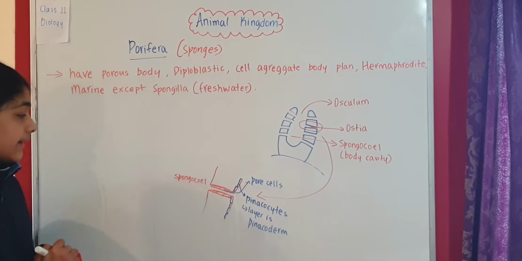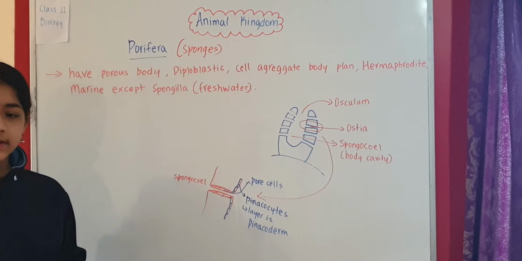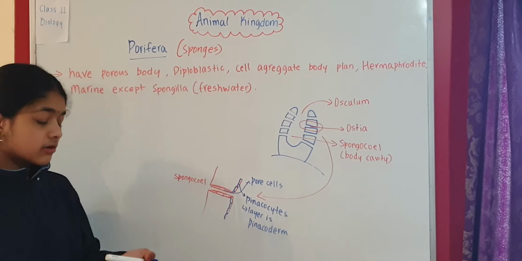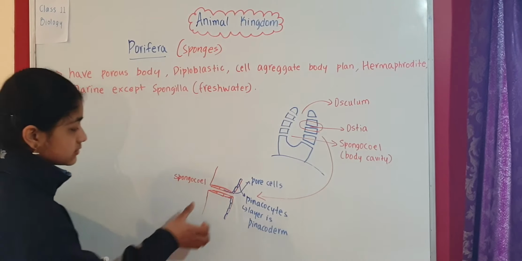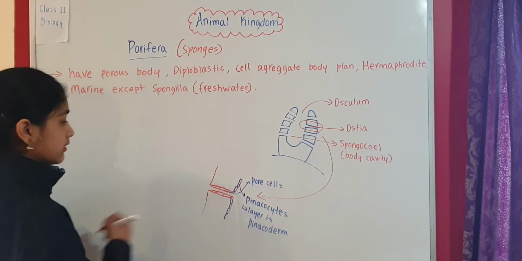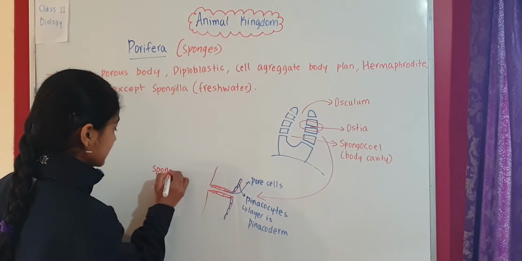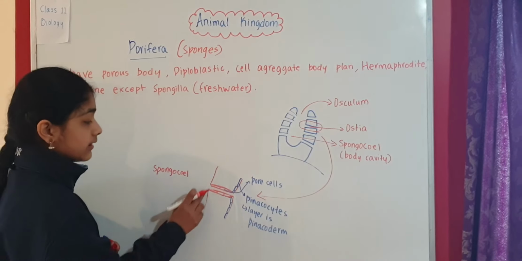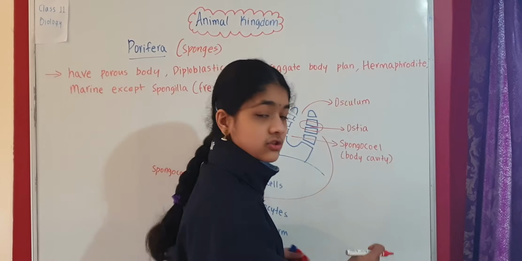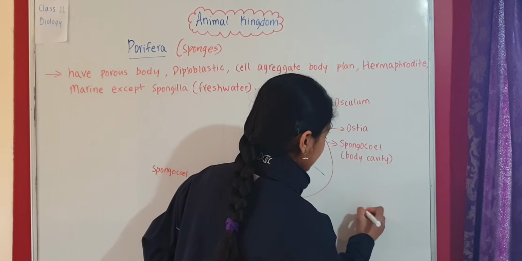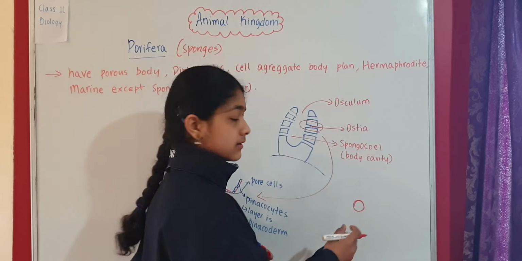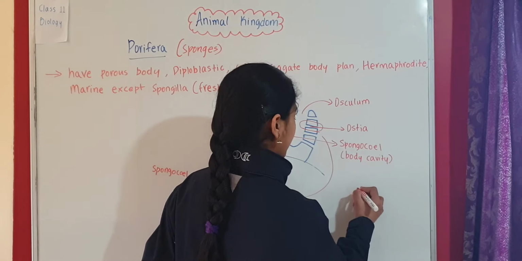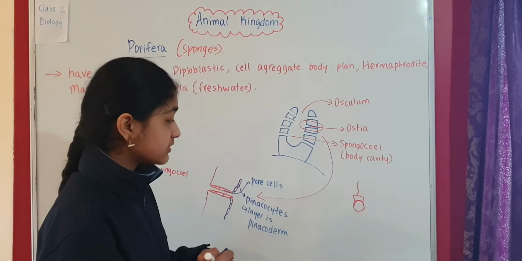Now here on the inner side of this sponge body, there are some cells which are present, called the choanocytes or the collar cells. So for drawing that, we are going to erase this and write it a bit here. So spongiocele. Here we have said that choanocytes are present. Now let's draw the structure of the choanocyte. So here there is a circular cell, and here there is the collar of the cell and a flagella, and that's why they are called choanocytes.